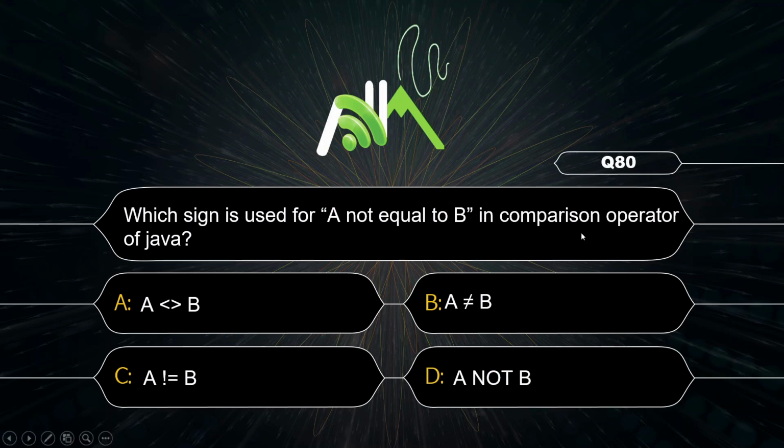Not equal to B in comparison operator. Which sign are you going to use? We are going to use exclamation mark and equal to. Option C.